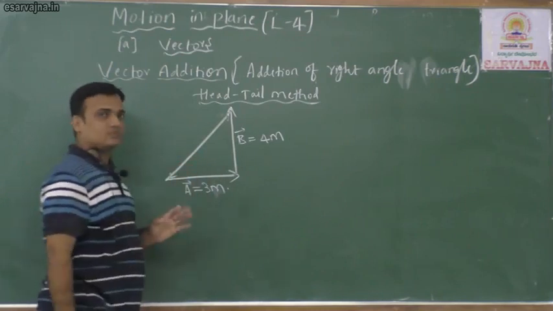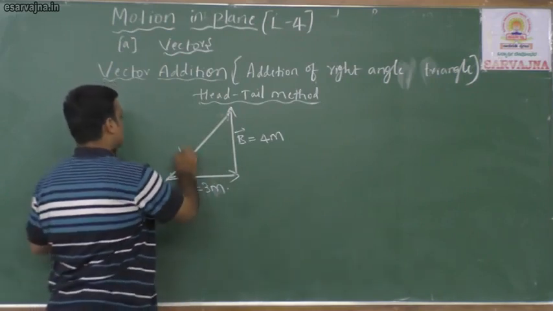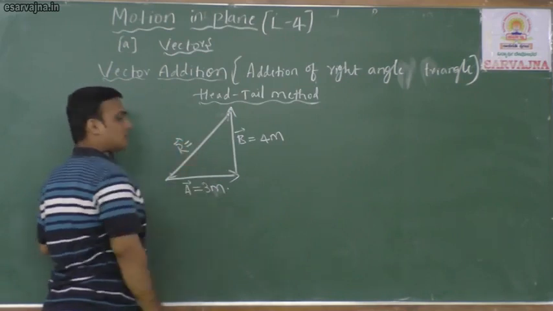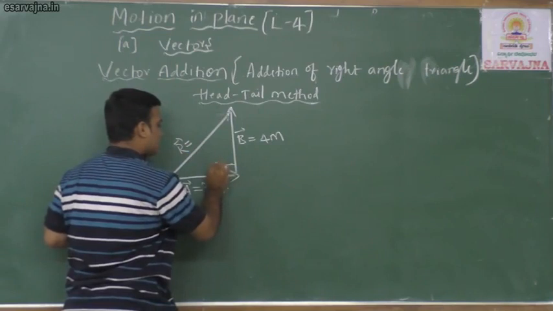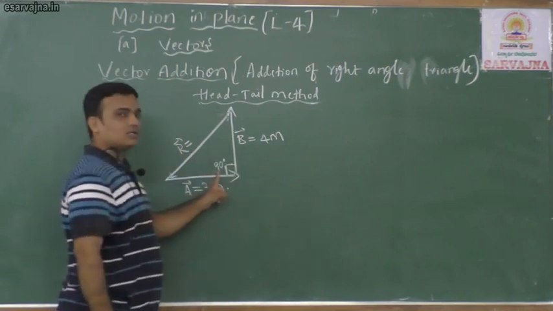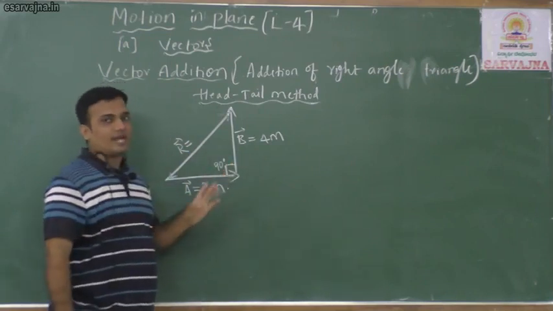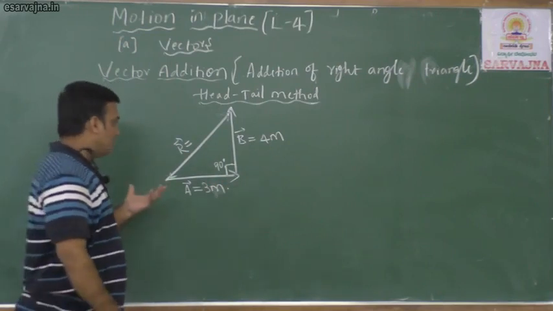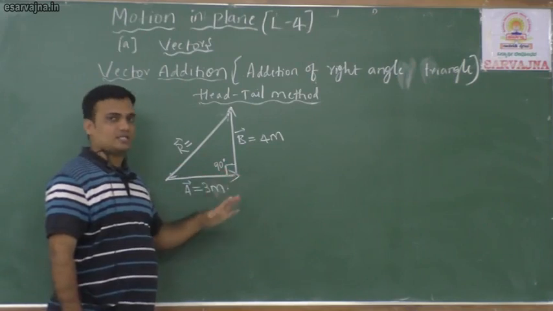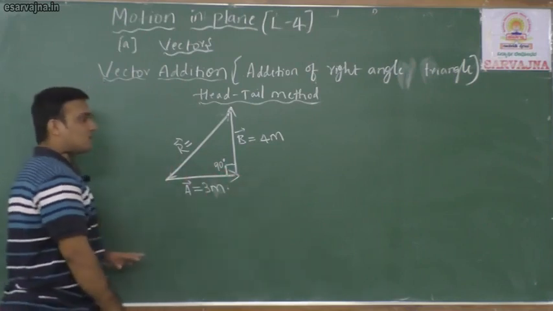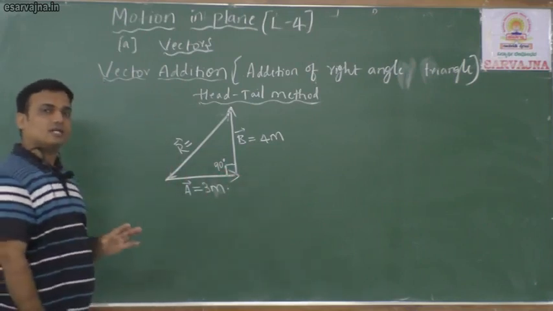This is the resultant. If they are perpendicular, that means a right angle triangle, there is 90 degrees between A and B. In this case, by using Pythagoras theorem you can find the resultant.